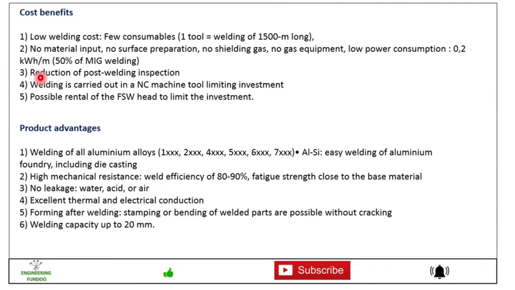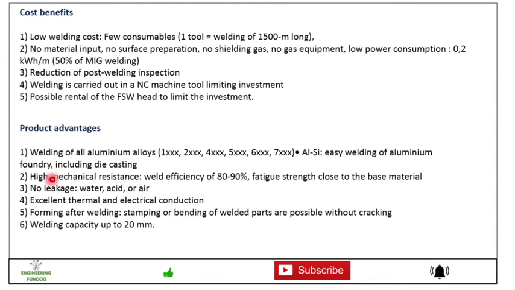These are the benefits. Then reduction of post welding inspections, because the welding is very smooth and homogeneous, so you don't need much inspection. Welding is carried out in an NC machine tool, limiting the investment. Possible rental of the FSW head to limit the investment. These are the overall cost benefits.